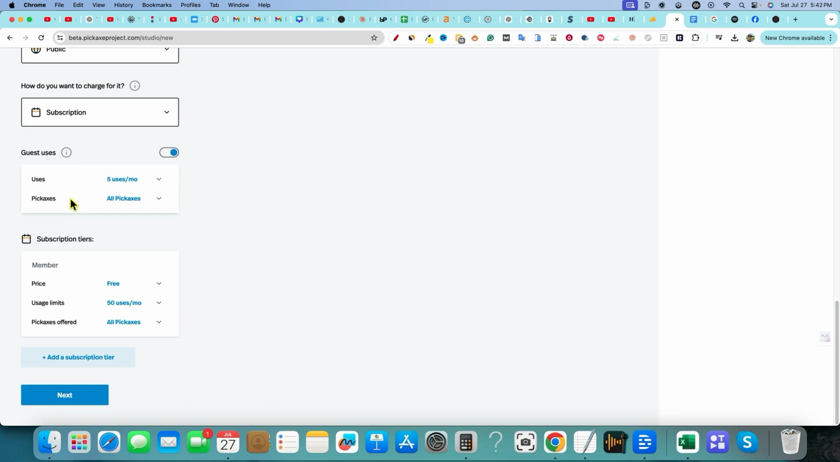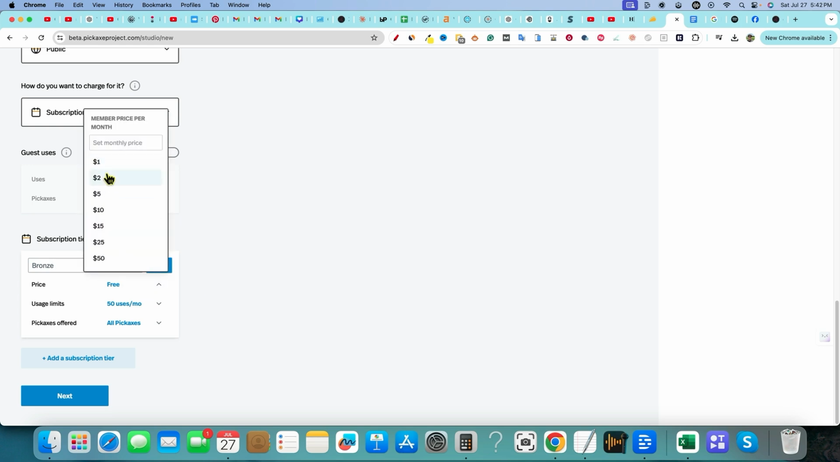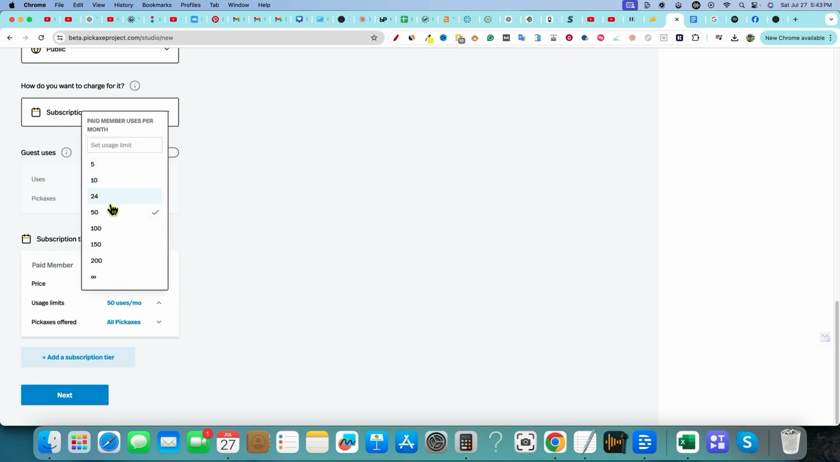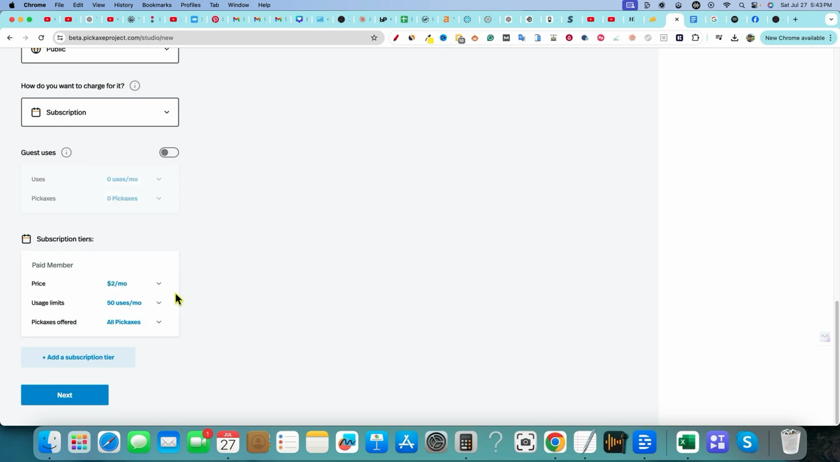This is what's brilliant about this tool: you can go subscription model, you can go 5 uses a month right over here. You can go with guests or no guests right over here. Let's just say you get no guests, subscription tiers. And this is where you would title the first one. Let's just say that it's bronze tier. And let's just say that it is $2 a month. And you get, let's just go with 50 uses per month.